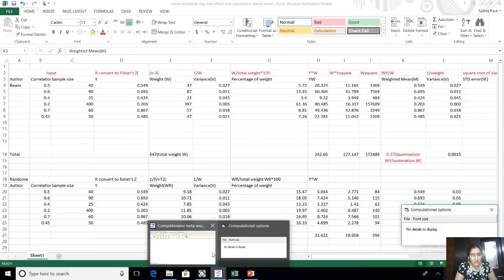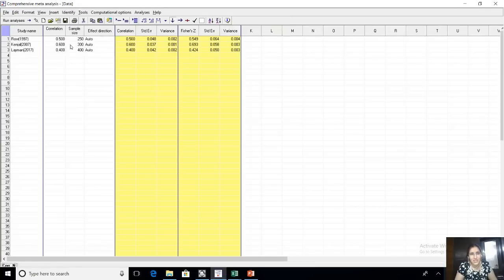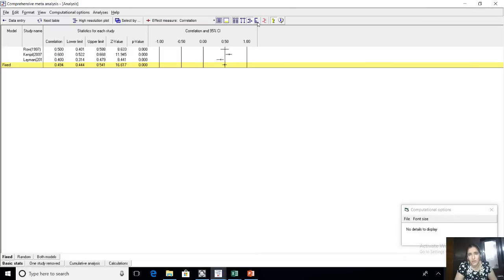And CMA, I think, is pretty clear. Again, I'm going to the data entry. Look, I just entered data. It converted it into Fisher's Z. I went to analyze, run analysis. It showed me a forest plot. I go to this blue button and it shows me the weight, the relative weight that has been taken. So relative weight is also there. It actually shows the weight assigned to each study. So this is a very simple software.